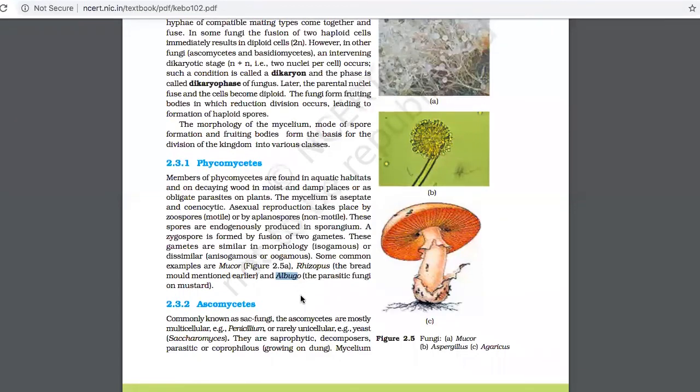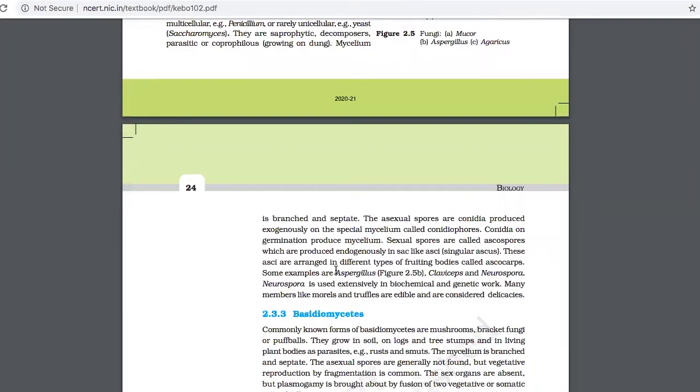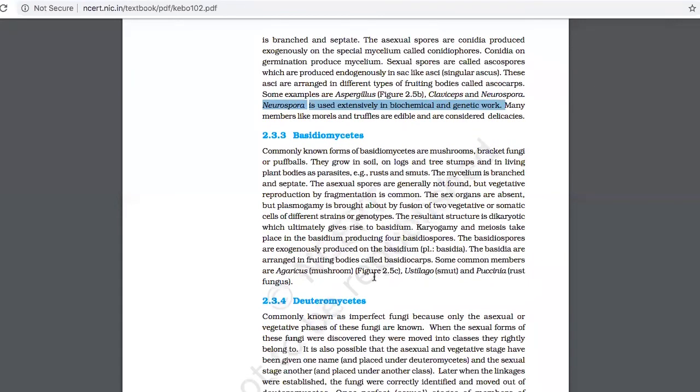In ascomycetes, you have been given examples such as Aspergillus, Claviceps, and Neurospora. Neurospora is extensively used in biochemical genetic work. In basidiomycetes, Ustilago is given as smut. So they are the ones which will cause what?